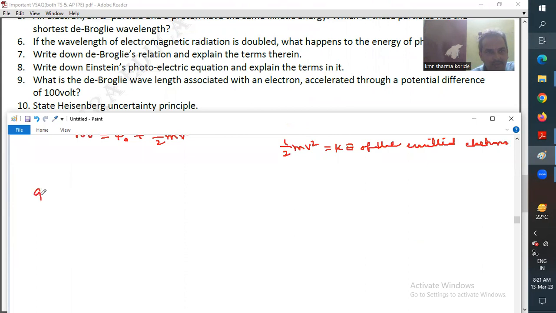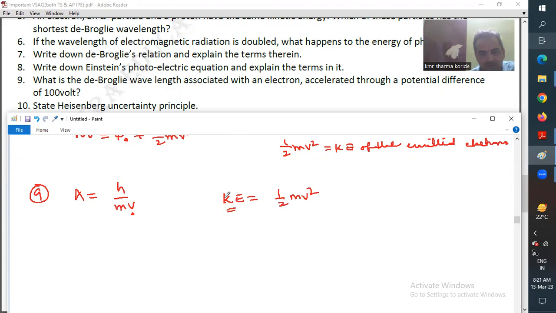Question number 9. What is the de Broglie wavelength associated with an electron accelerated through a potential difference? So you have to get the wavelength of the matter waves, h by mv, but v is not directly given. So you have to turn this velocity into terms of potential. Kinetic energy is equal to half mv square.